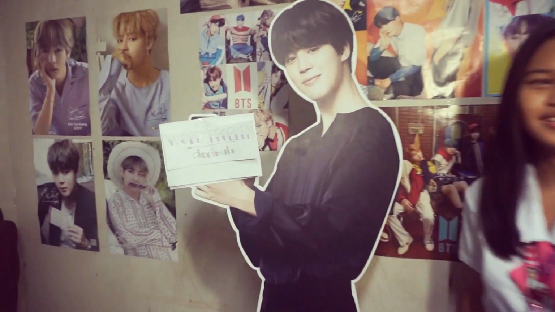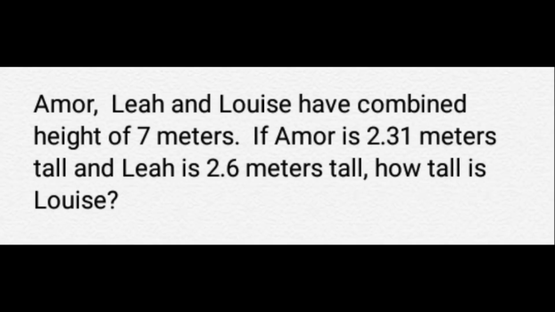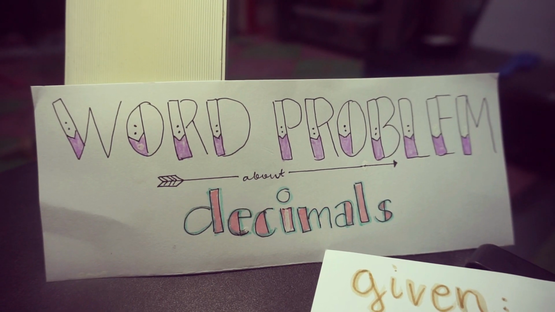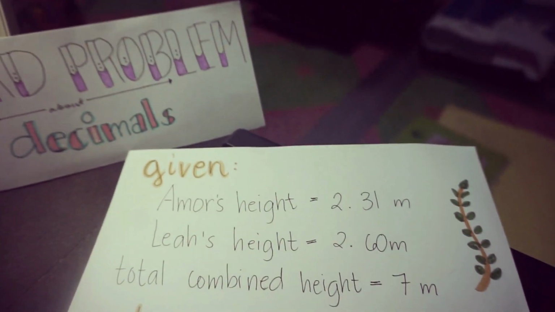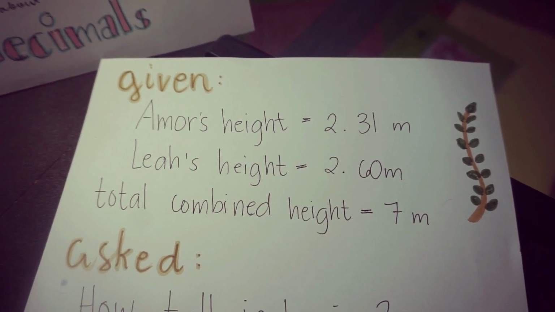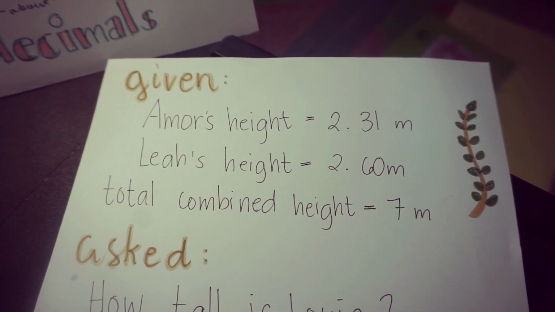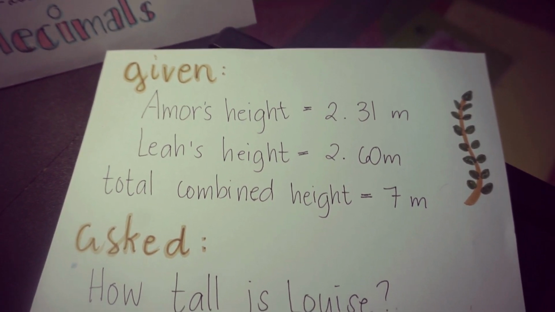Today we're going to discuss word problems about decimals. Amor, Leia, and Lois have a combined height of 7 meters. If Amor is 2.31 meters tall and Leia is 2.6 meters tall, how tall is Lois? To solve the word problem, first we must identify the given. The given are Amor's height, 2.31 meters, Leia's height, 2.60 meters, and the total combined height, which is 7 meters. So what is asked in the problem?